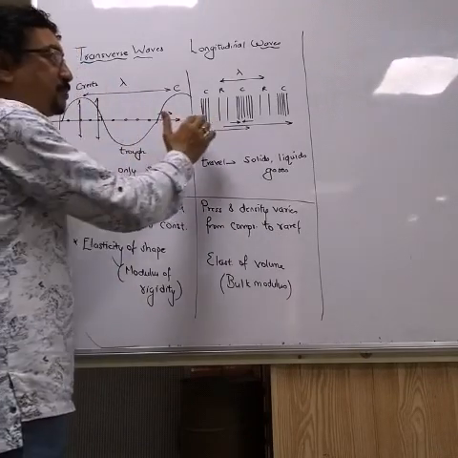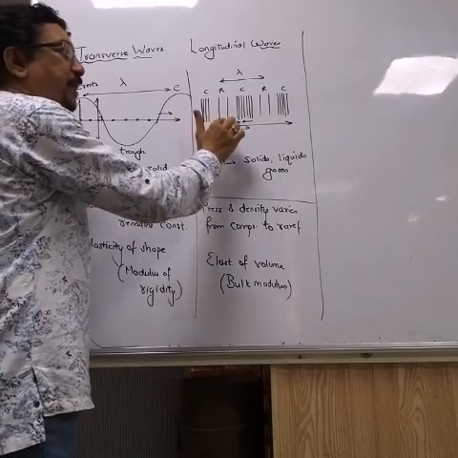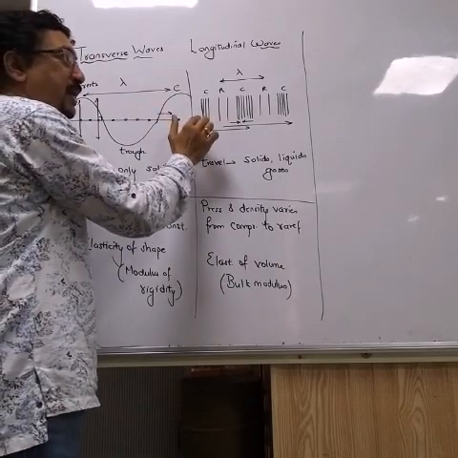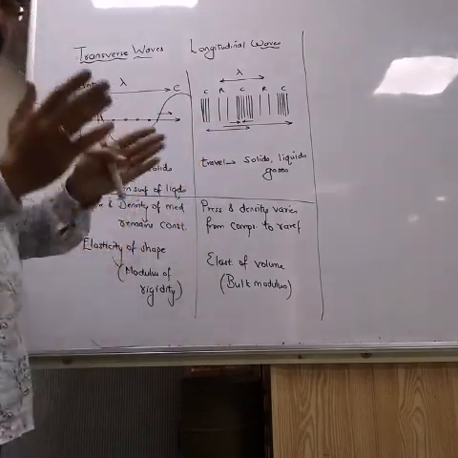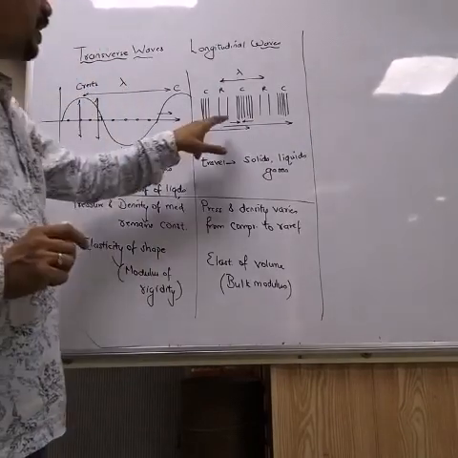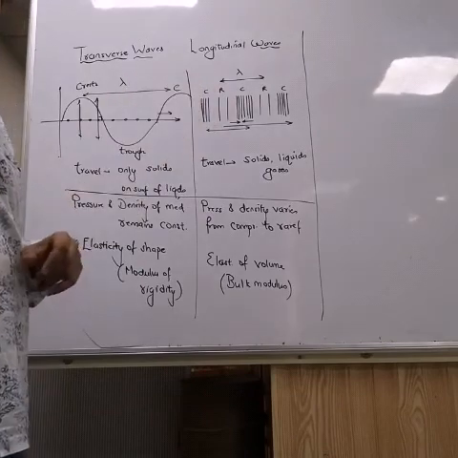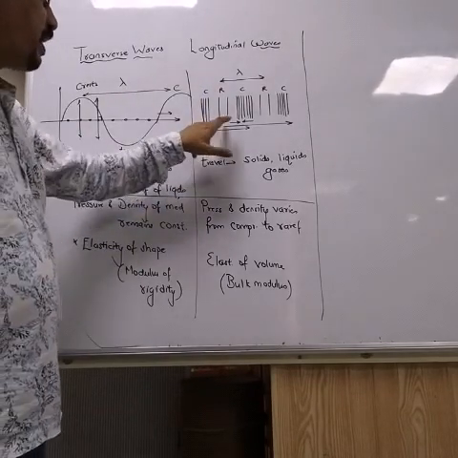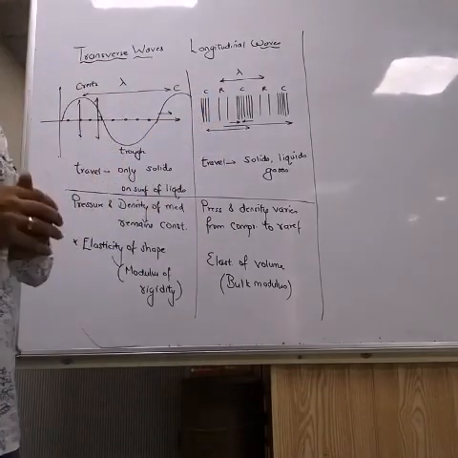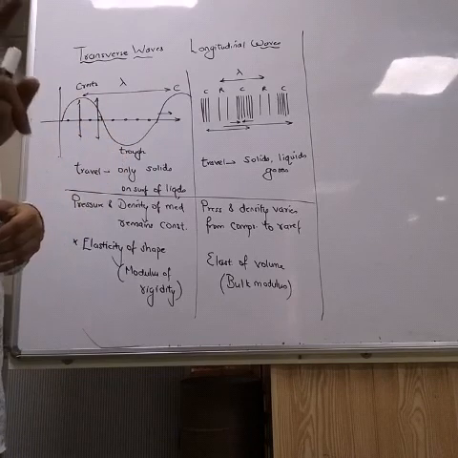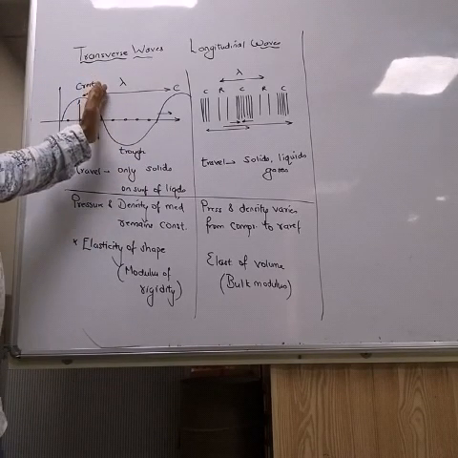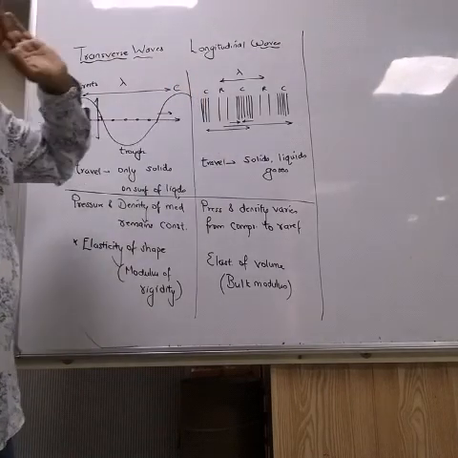Okay, what is meant by compression? What is meant by rarefaction? Compression is that part of the wave where all the particles are closely packed, and rarefaction is that part of the wave where all the particles are widely separated. And compressions and rarefactions are alternately placed. Okay, this is the second difference I will tell you between transverse and longitudinal waves.